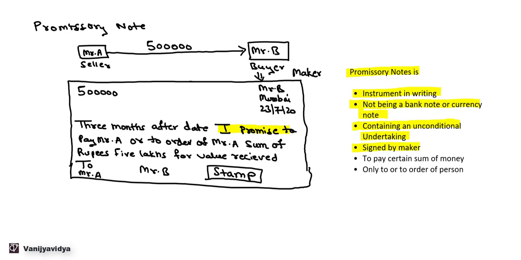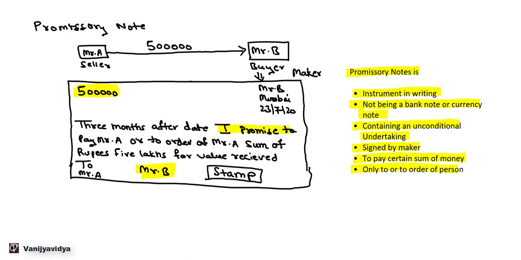Then it has to be signed by the maker. Now in this case, Mr. B is a maker of the bill, that is a buyer, and it has to be signed by the buyer. To pay a certain sum of money, again the sum of money. So the sum of the money has to be certain. It cannot be 5 lakh plus interest or 5 lakh plus fine. It has to be a certain amount of money.